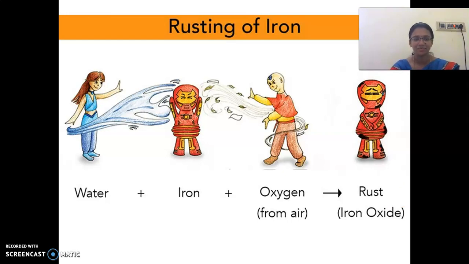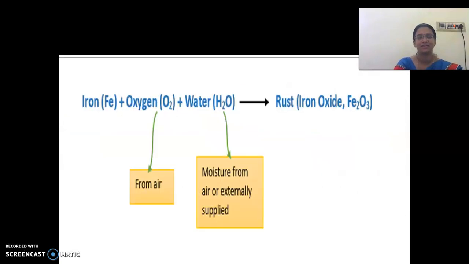Clear, children? Now you are all clear about rusting of iron. You will have seen this in many places. Yes or no? So, what is that reaction? What is the symbol of iron? Very good, Fe. For oxygen, O2.